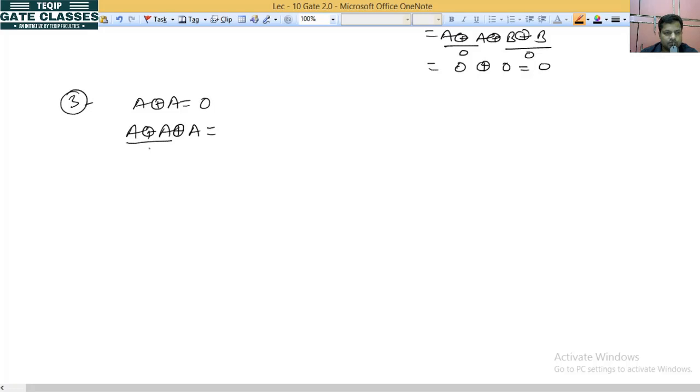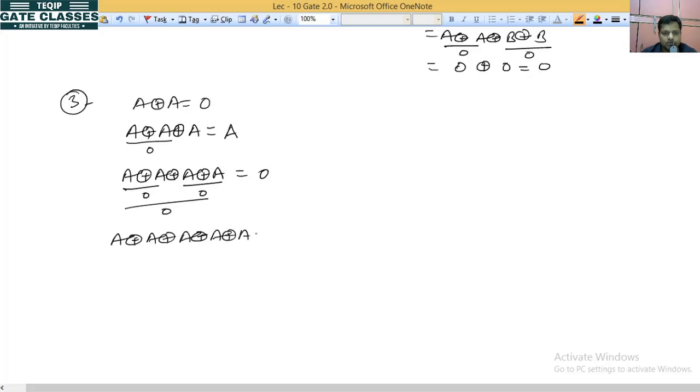This one will be 0 XOR A. At 0, it behaves as a buffer, so it will be A. Now one more, I want to add one more operator. So it will be 0 XOR 0, which is 0 again. Okay, one more, A XOR A XOR A XOR A XOR A. What will be the value? A. You can see that.